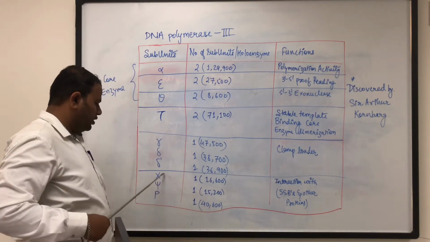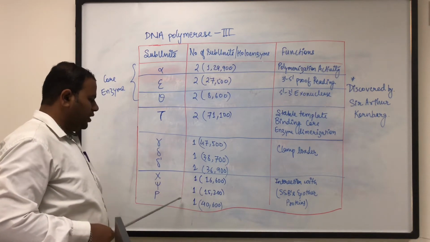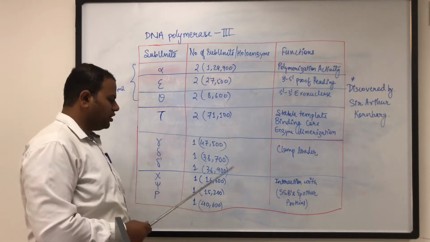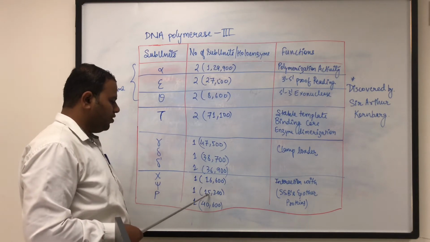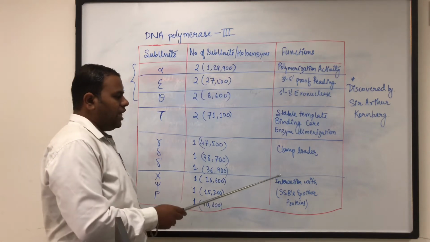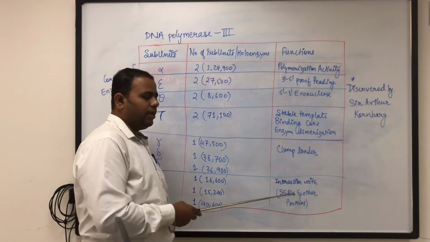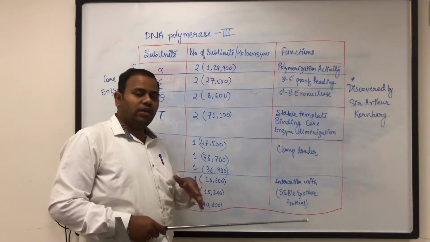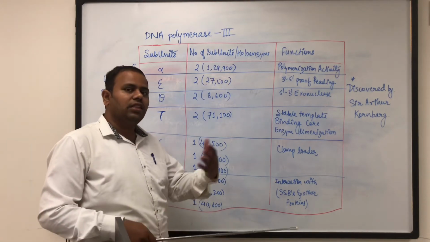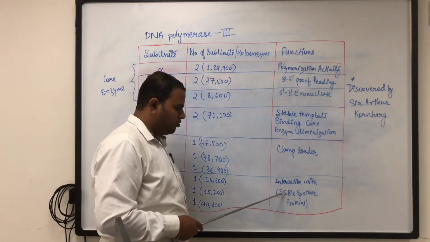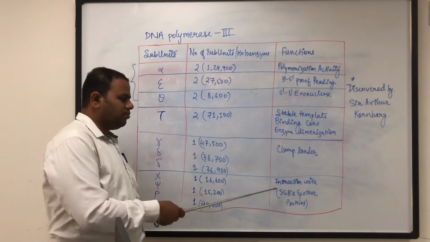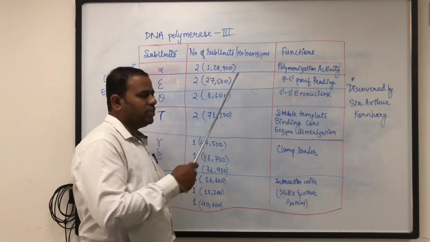Okay, the next subunits are these 3, Psi, Phi and P subunit. These are all present in 1 quantity each. The molecular weight here is 16,600 for the first one, the second is 15,200 and the last one is 40,600. So all the 3 subunits here help in interaction with the single stranded binding protein, SSB. So you know that when the DNA is present in single stranded form, it is reactive in nature. So to stabilize that single stranded form until the double stranded form is formed with it, it binds with single stranded binding proteins, that is SSB and other proteins. So therefore these three subunits help in interaction with SSB, which helps in stabilization of the DNA polymerase.